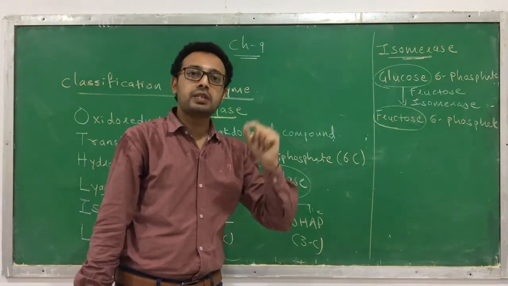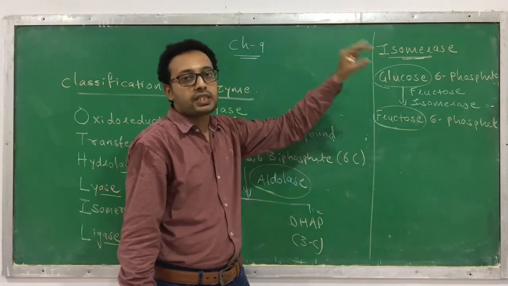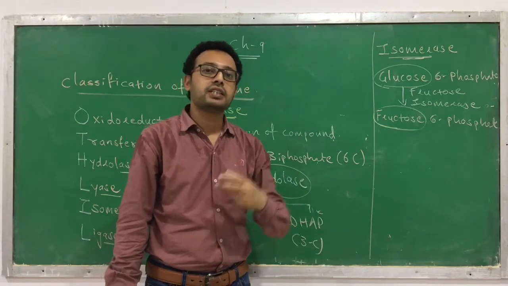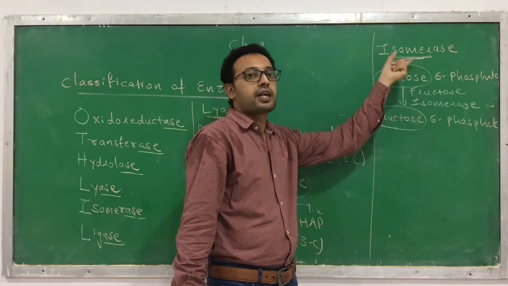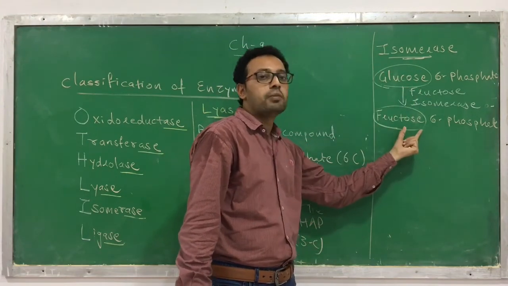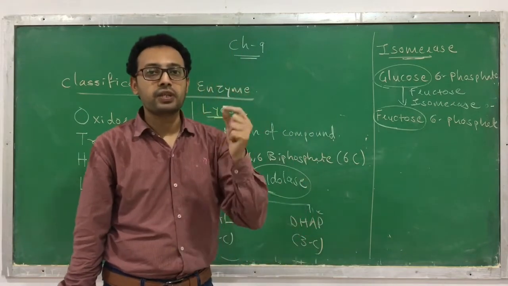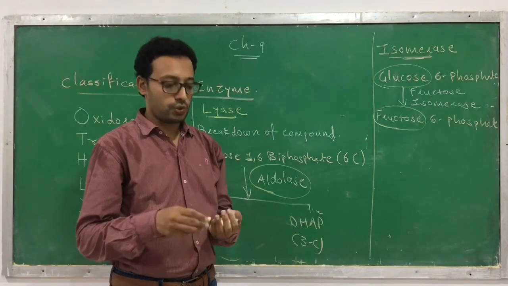You will learn isomers in detail in chemistry, but this is an easy understanding. Isomers have the same chemical formula, but the structural formula is different. So here glucose 6-phosphate converts to its isomer fructose 6-phosphate with the help of the enzyme fructose 6-phosphate isomerase. This category of enzyme is called isomerase.